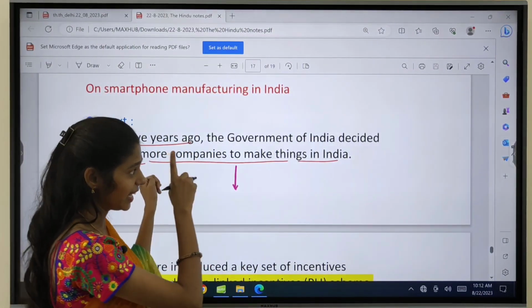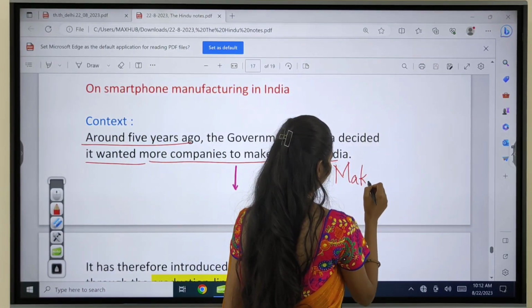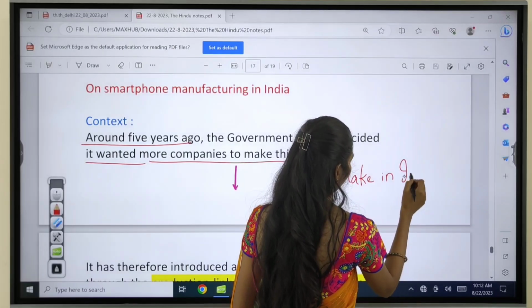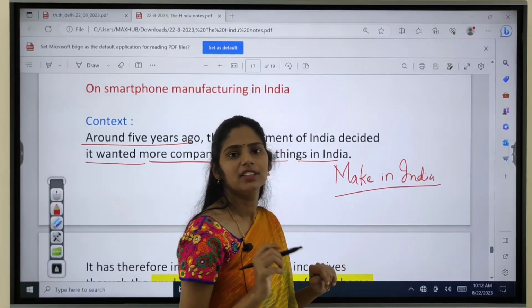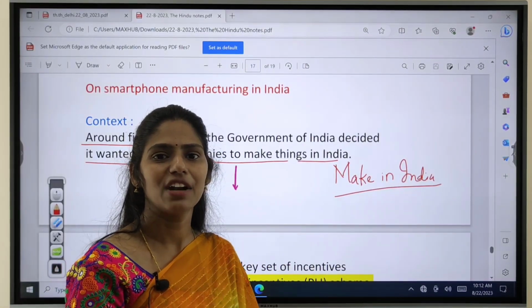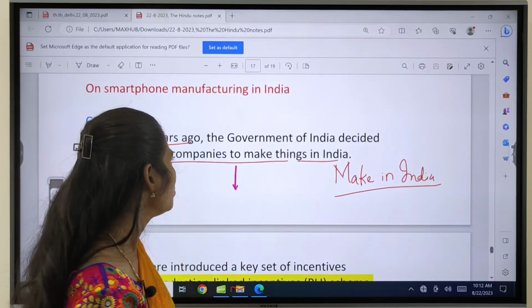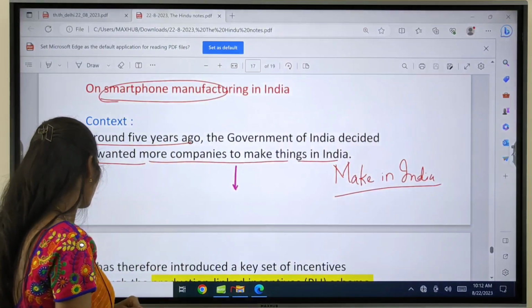That means we can connect this statement with one scheme called Make in India. So the Government of India came up with this scheme, and the government wants to increase manufacturing units in India. Here we are talking about exactly the manufacturing of smartphones.